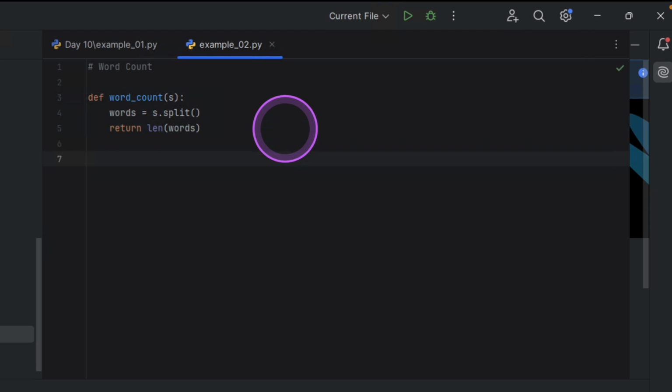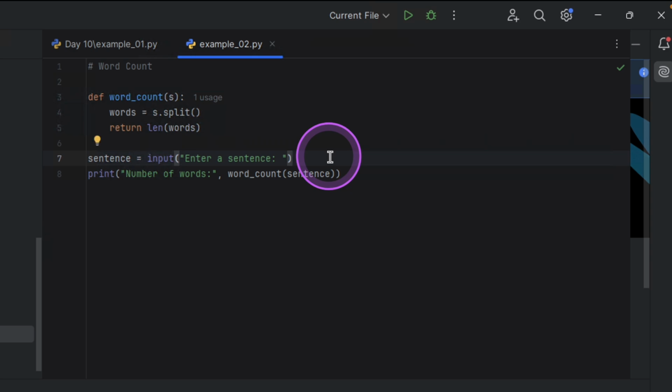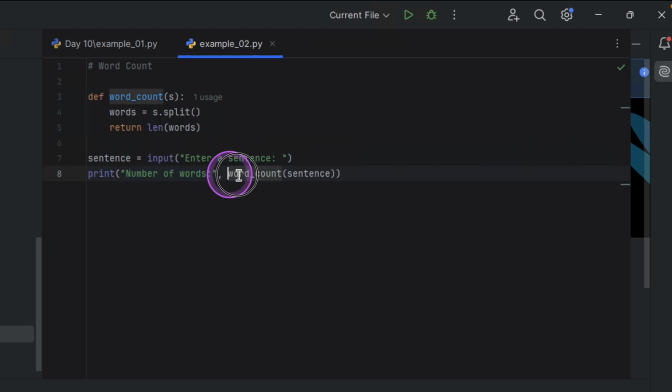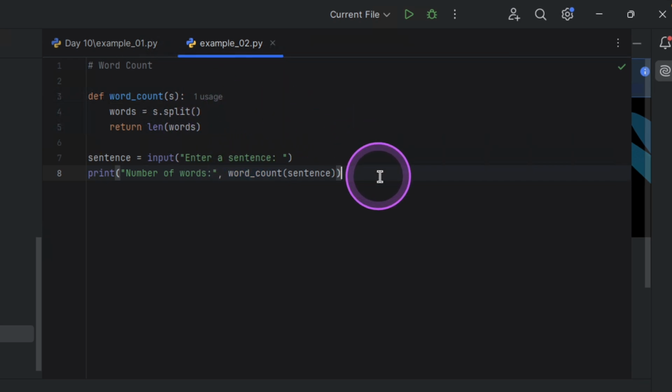All right, so let's take the sentence input from the user. I want to input a sentence. When you enter the sentence, what I'm going to do is print it out. I'm going to print out the sentence to say number of words, there's a string, and this is where I call my function. This is the function I've defined here. What the function is doing is, when you enter the words, it does a split, and doing the split is to enable us to take the length of the words. And when we are done, we take the length of everything.